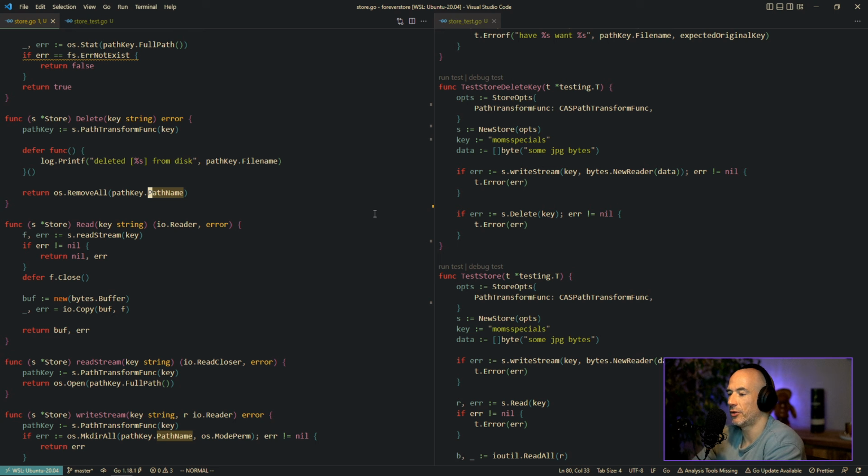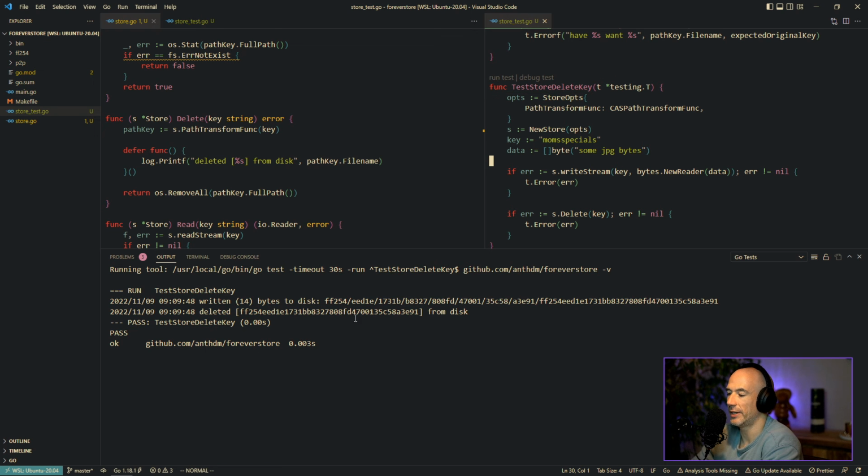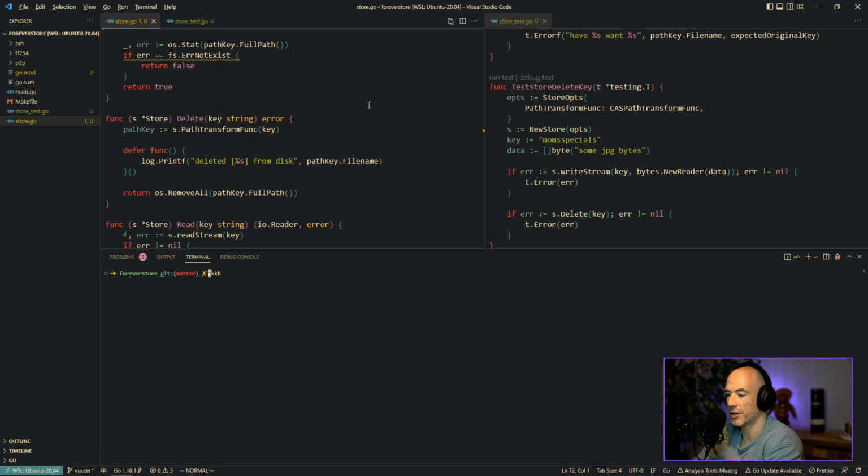Let me think. Then we could do two times, right? You could do... But that doesn't make any sense. Oh, but this... It's full path. Yeah, full path, right? So we're deleting the full path, so I don't know why this is not gonna work, to be honest. Why does VS Code not... Yes. Boom. So we deleted this file name. Yeah, I understand. It's gone. I completely agree. Weird behavior.